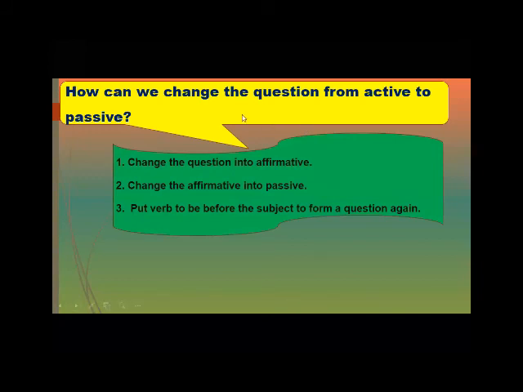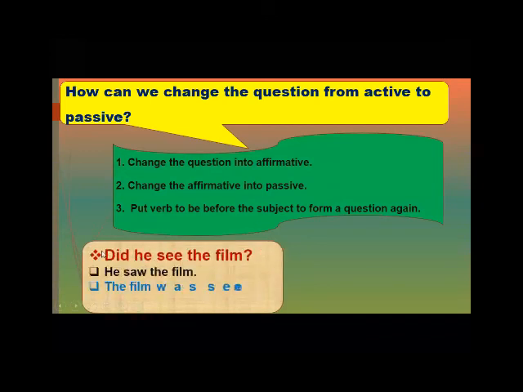Now, again, how can we change the question from the active to the passive? First, we change the question into the affirmative sentence. After that, we change the sentence into the passive. And after that, we can make the question. Did he see the film? This is an active question. We will change it: he saw the film. After that, the film was seen by him. We will start by the object, at the end by him, and the verb saw is the past, so in the passive it will be was seen. After that, we change the passive sentence into a question, and we start with was. Was the film seen by him?